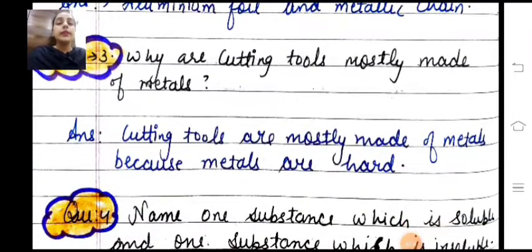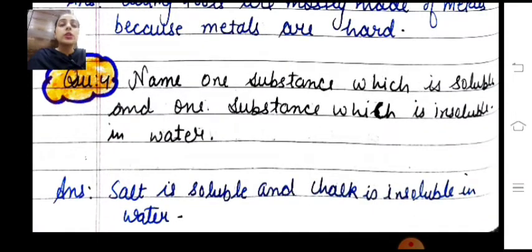Question number 3 is, why are cutting tools mostly made of metals? So the answer is, cutting tools are mostly made of metals because metals are very hard in their nature. That's why we make cutting tools mostly from metals. Okay, so let's move on to question number 4.